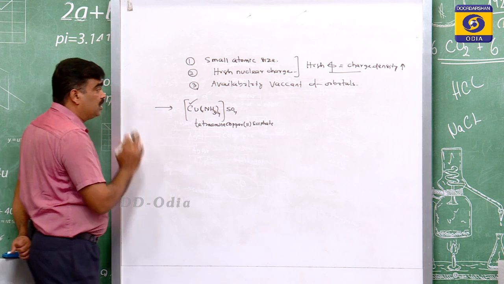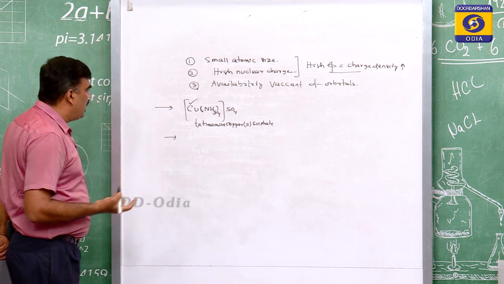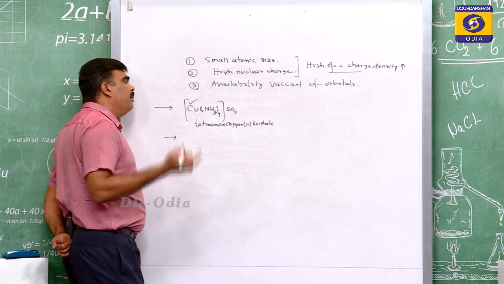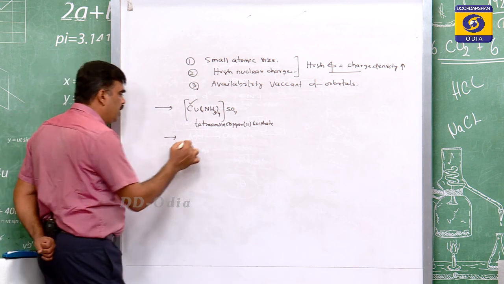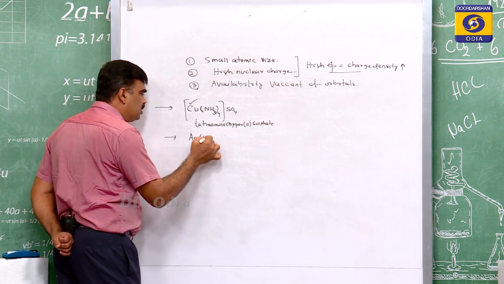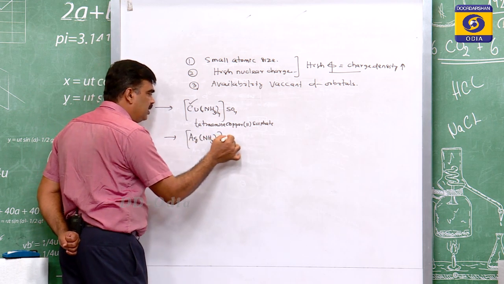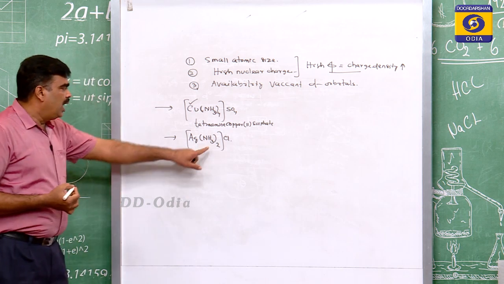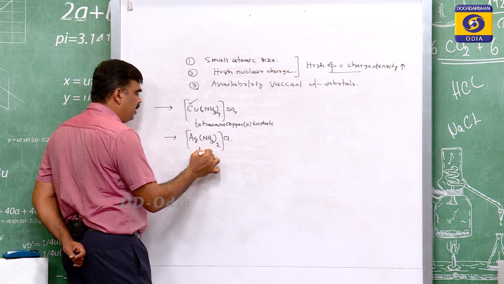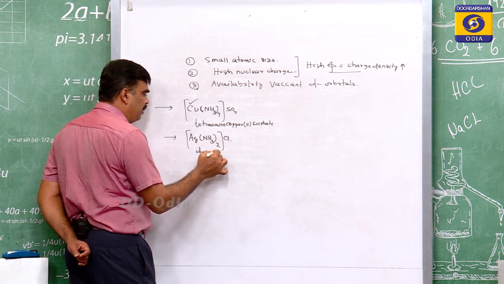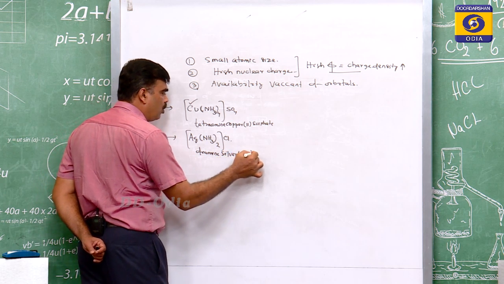It has that capacity, that ability. Secondly, also one question was asked in the examination, give one amine complex of silver, like Ag(NH3)2 Cl. This is the amine complex of silver. What is its name? Diamminesilver(I) chloride.